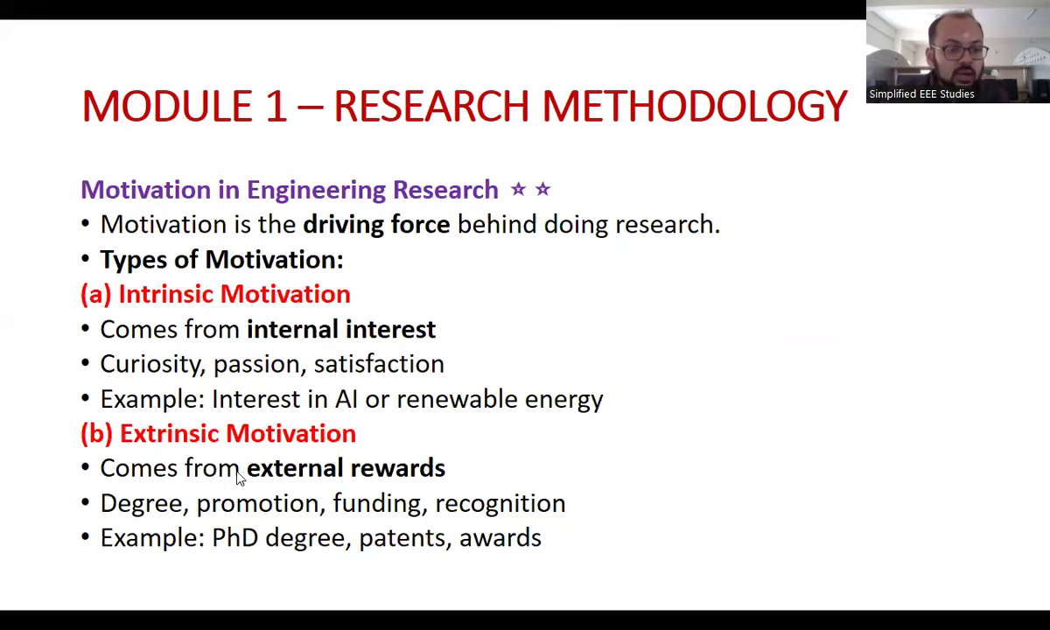Extrinsic motivation comes from the external rewards. For example, to get the degree, to get the promotion, to get the funding, to get the recognition. Because of that, we are going to start the research. That is called the extrinsic motivation of research. So, because I want to complete my PhD degree, then I'll get a promotion. So, I'll be getting the recognition, and I want to file a patent so that my name will be available,